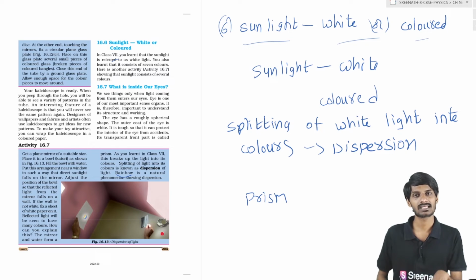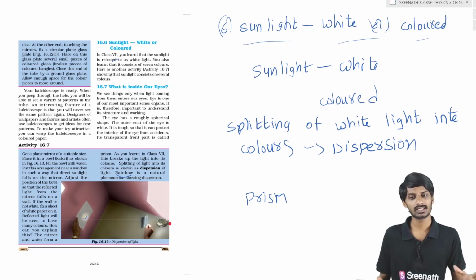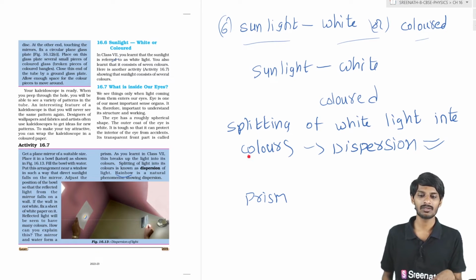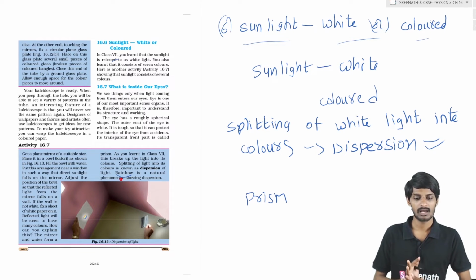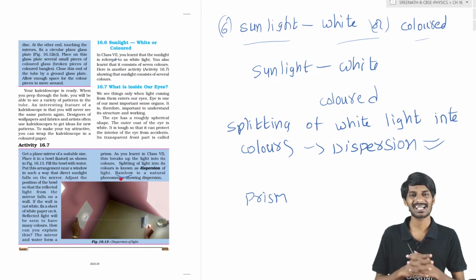Here also refraction is going on, students. You will learn about this in the higher class. One thing we have to remember is that sunlight is white, and that white color consists of 7 colors. That splitting of white light into different colors is called dispersion, and rainbow is the natural example of dispersion. That's it, students. So this topic is also completed.